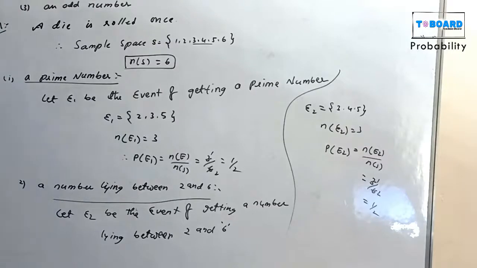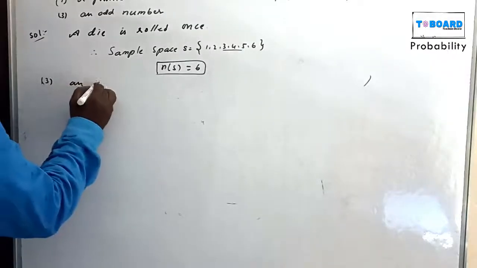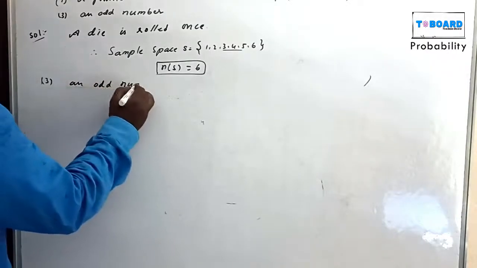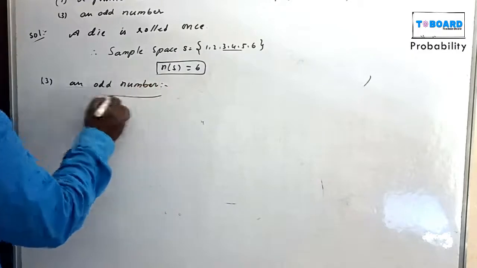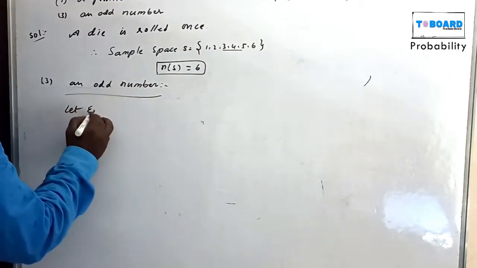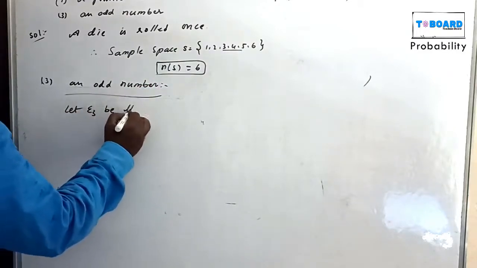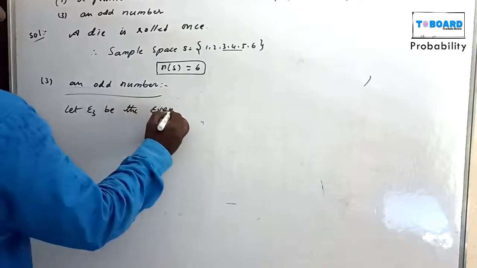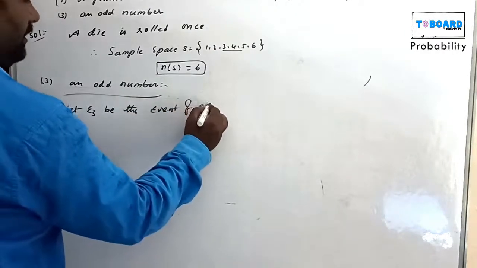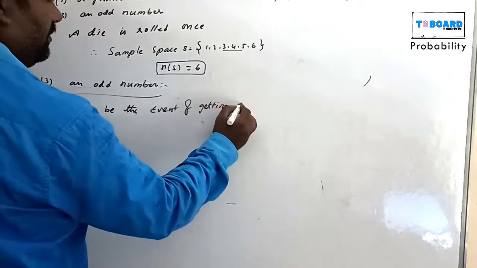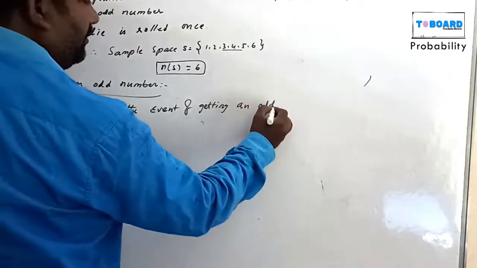And third one, an odd number. Let E3 be the event of getting an odd number.